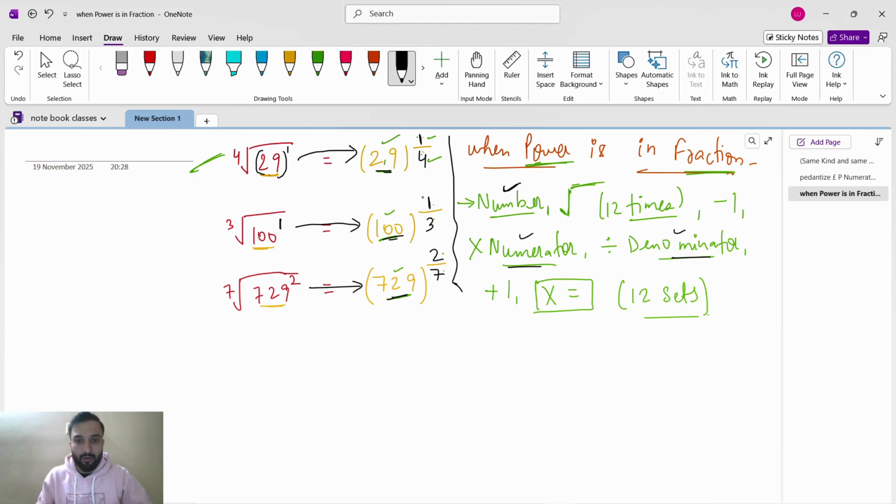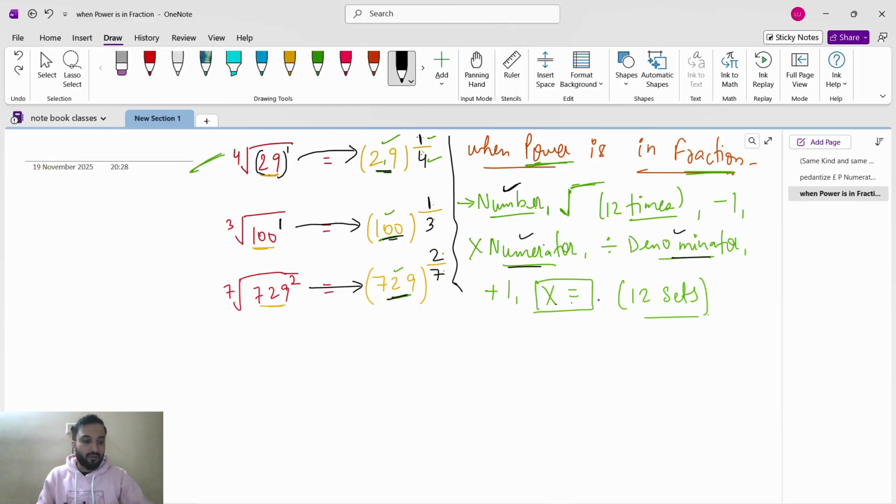Here numerator is 1, here numerator is 1, here numerator is 2. Denominator 4, denominator 3, denominator same. Then after that, plus 1 you have to do for all. Then multiply equals 12 sets. This means that number, numerator, denominator will only change. Other than that, all the steps will remain same. Why will the number, numerator and denominator change? Because every time this number and upon that the numerator, denominator will be different.